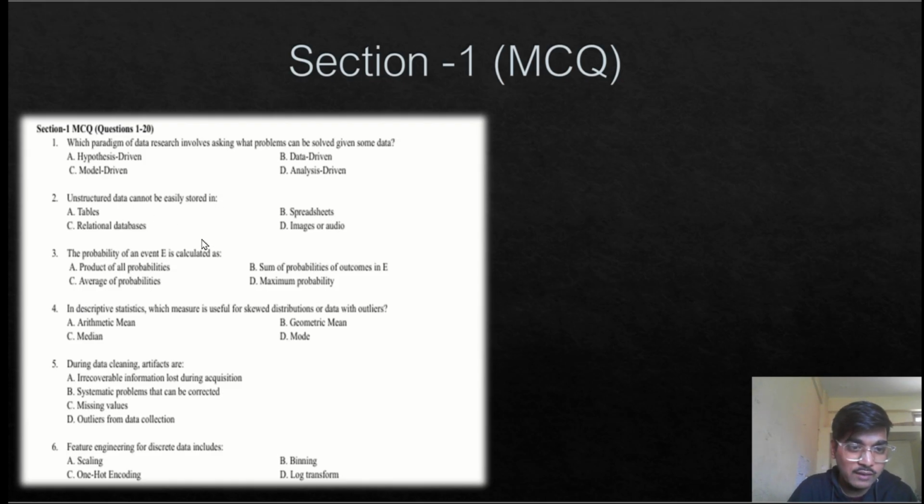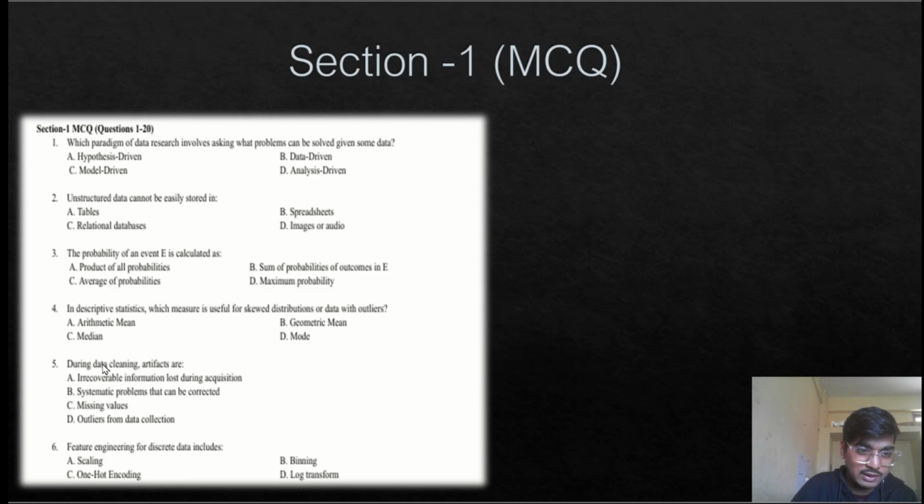The probability of an event E is calculated as a sum of probabilities of outcomes in E. In descriptive statistics, which measure is useful for skewed distribution or data with outliers? For outliers, geometric mean, arithmetic mean, or mode cannot be used. So median will be our answer. That is option C for question number 4.